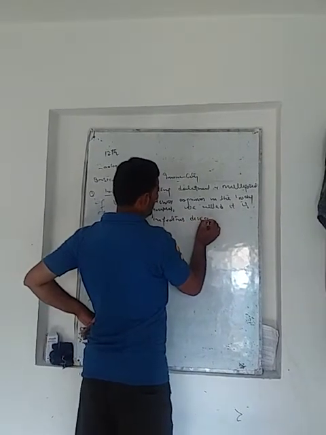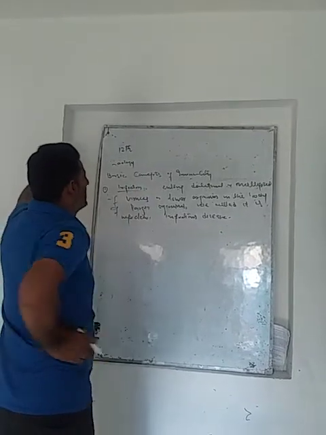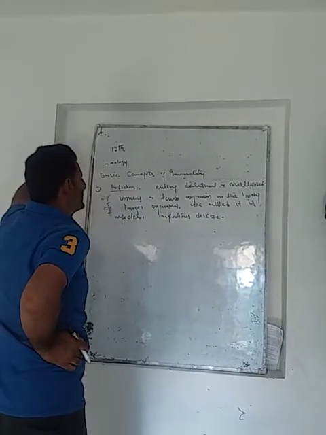Dear students, are you getting my points? In the basic concept of immunity, the first thing is infection.